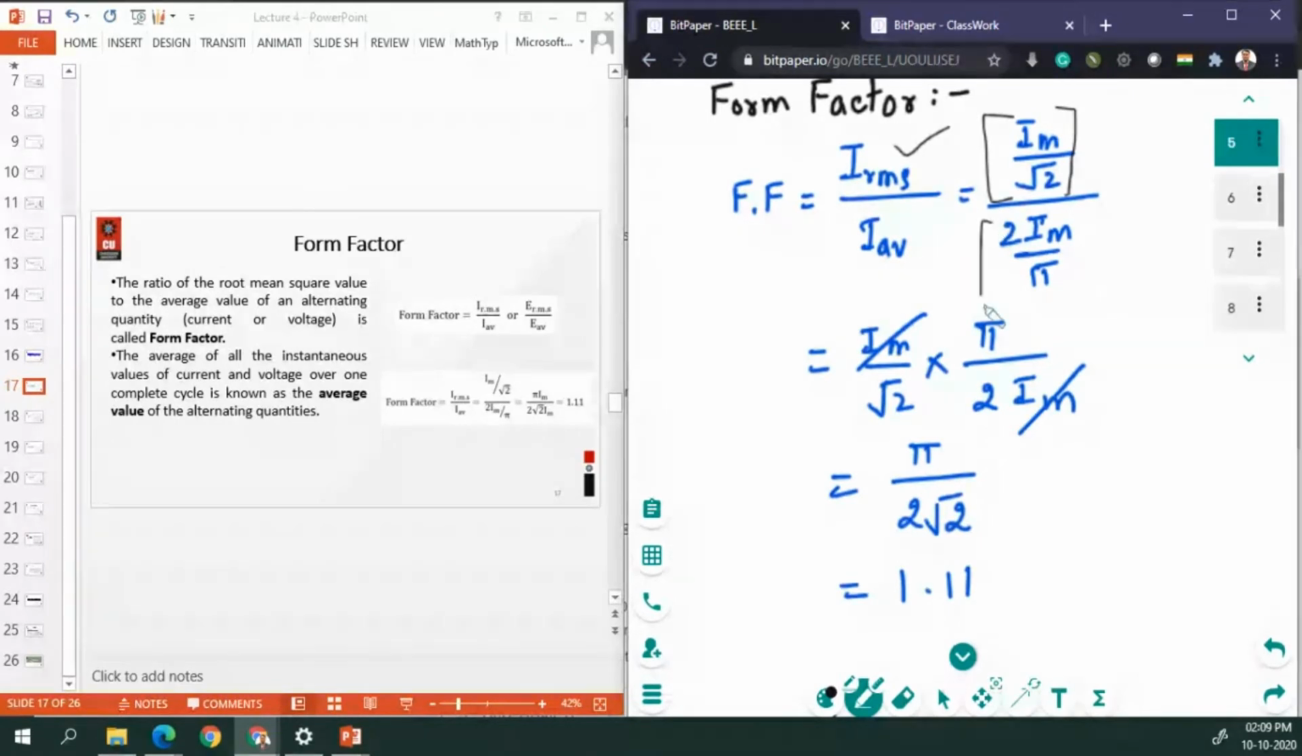And what is the formula for average value? It is 2 Im by pi. So we put these values right here and we solve this equation, Im cancels out with Im, and we get the value of form factor as 1.11. Okay, so any doubt regarding this form factor? Form factor is nothing but the ratio of RMS current to the average current, or RMS EMF to the average EMF.